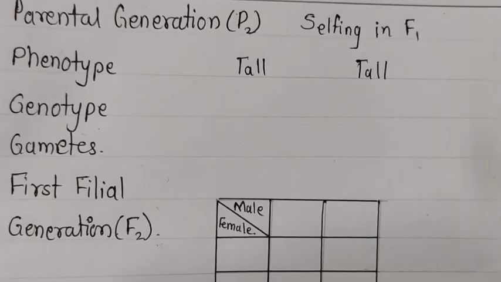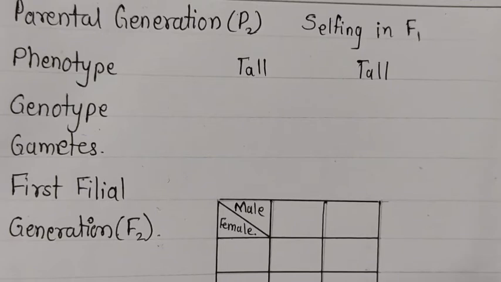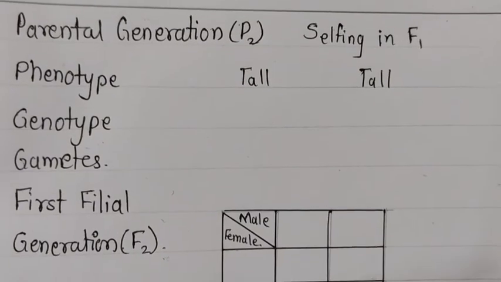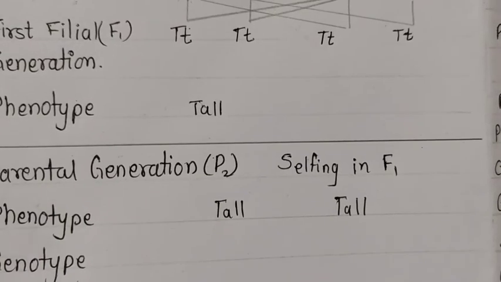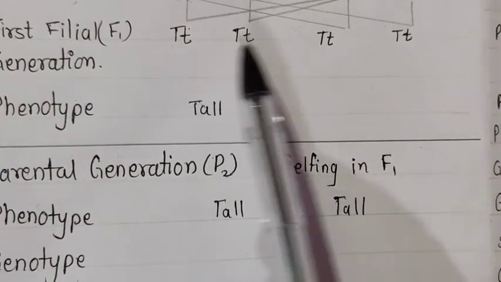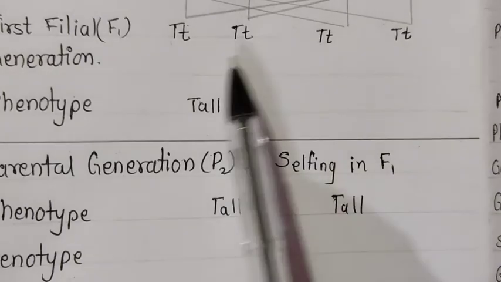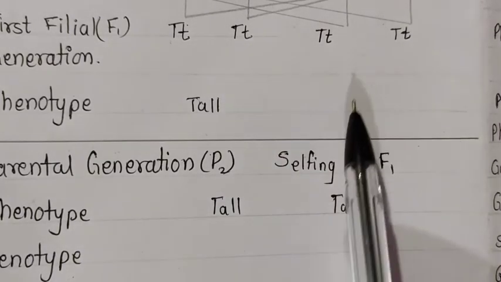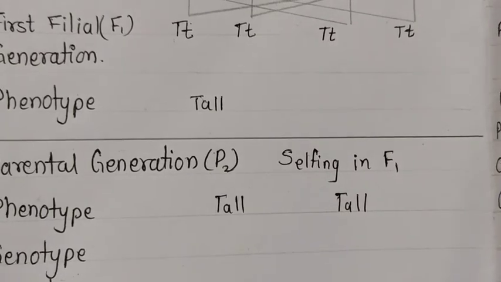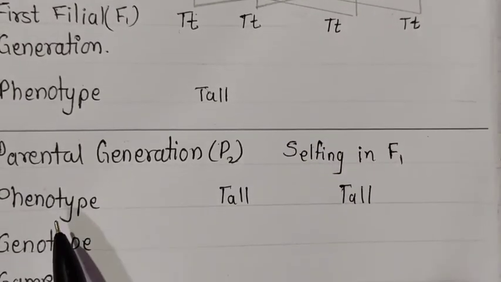Now the next generation is to be formed. In the previous one we saw that one parent is tall and the other is dwarf, so they have capital T and small t. Now the first filial generation which we saw just now, that is small t and capital T together, will be combined with themselves only. Any of these, they will be self crossed with each other. So if you cross any two of these, then the phenotype will be what?